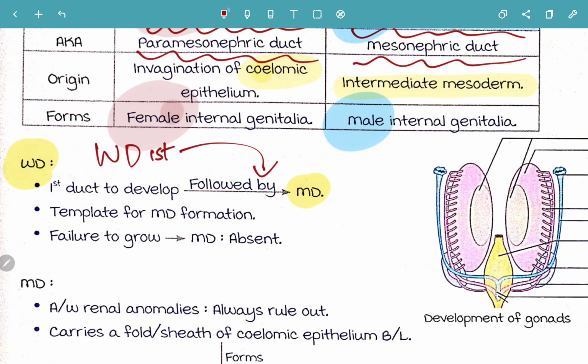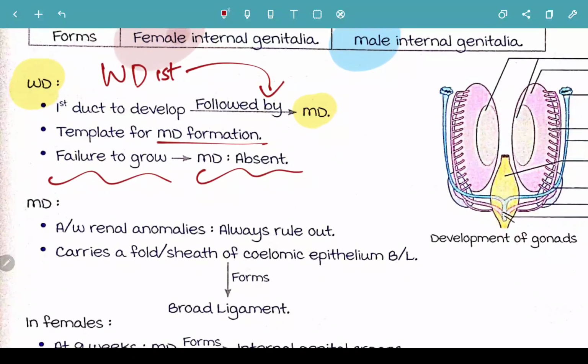The Wolffian duct is basically like a template for Mullerian duct formation. If the Wolffian duct fails to grow, the Mullerian duct is also going to be absent. So always the Wolffian duct is like a template for the Mullerian duct, and if it fails to grow, then obviously the Mullerian duct will not grow and will be absent.